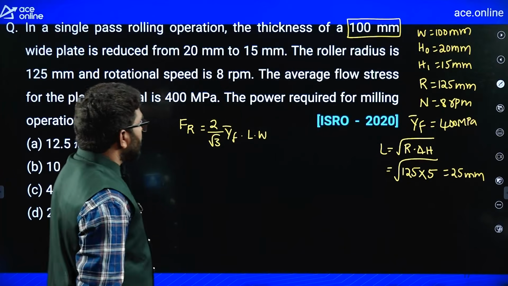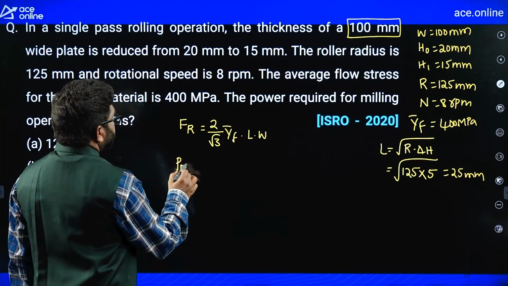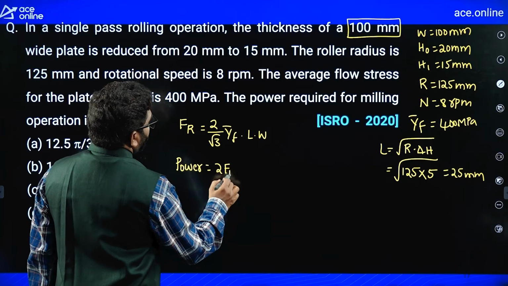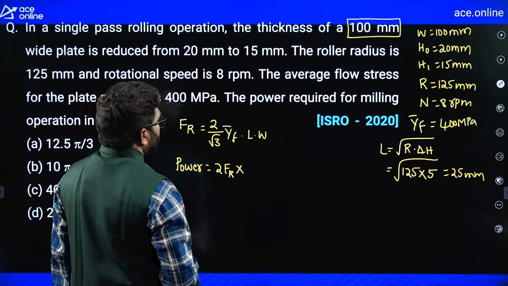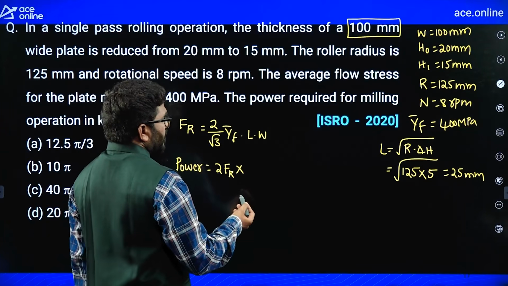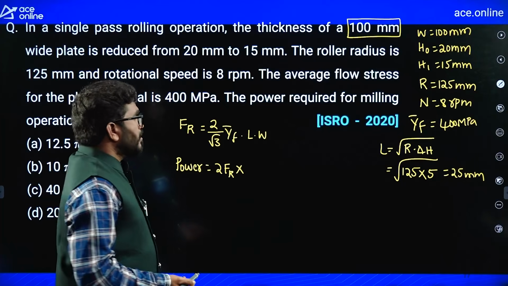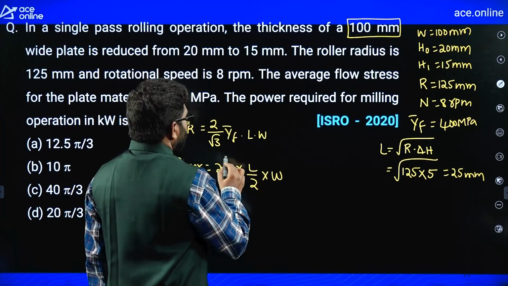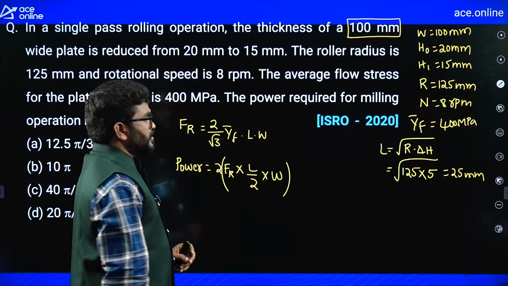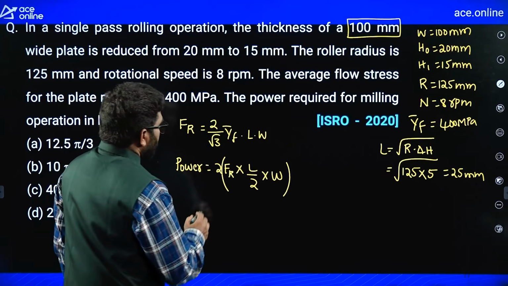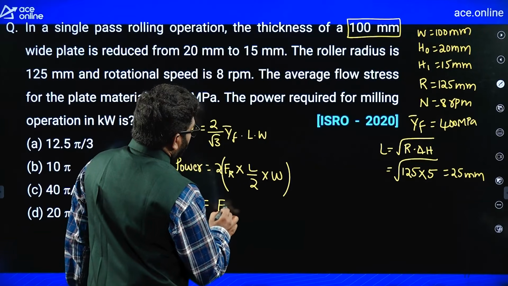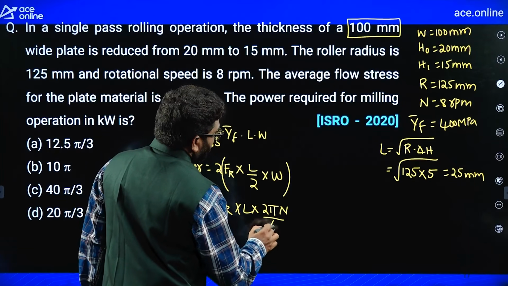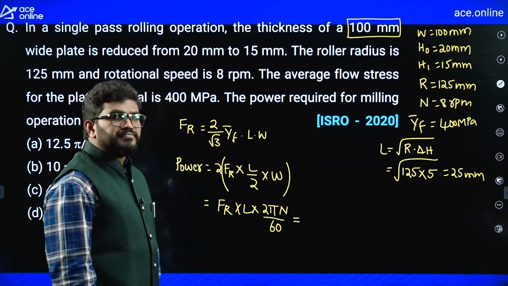Now, how will you calculate power? Total power is 2 into rolling force into perpendicular distance. We should take 2 rollers. Perpendicular distance is L by 2 into omega. This is power per one roller, like that we should take two rollers. Now, F into L into omega, where omega is 2 pi n by 60.